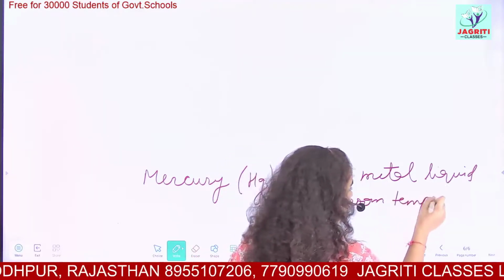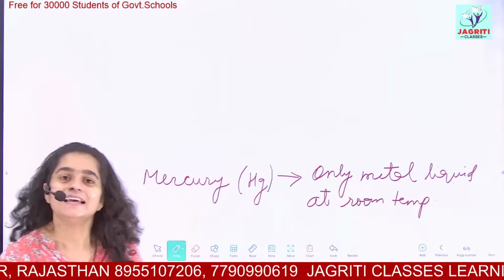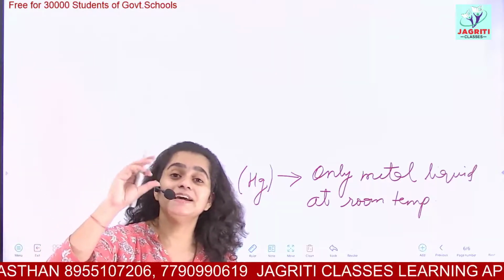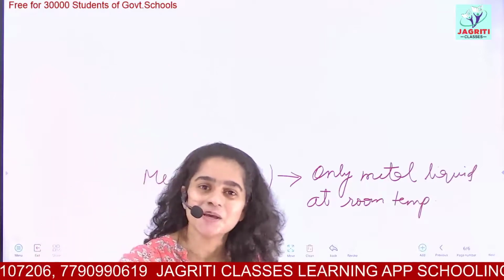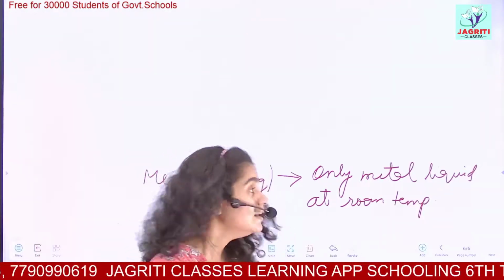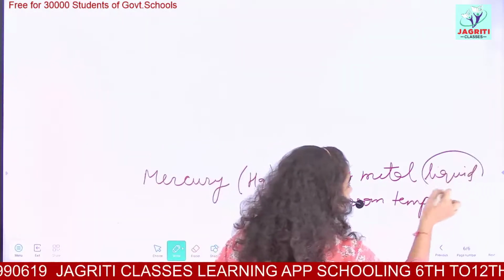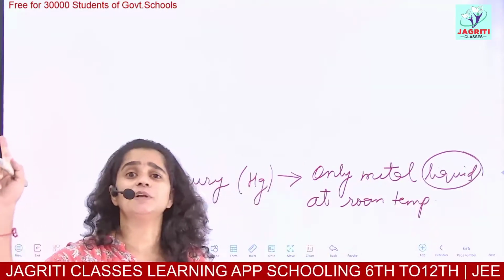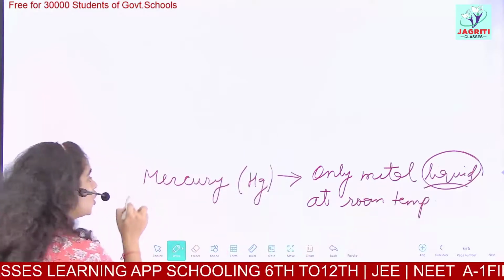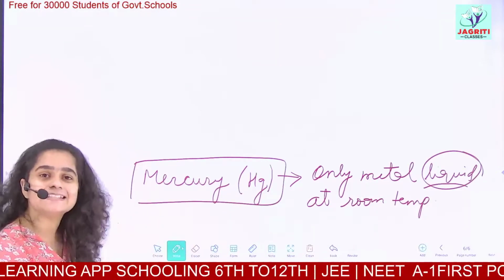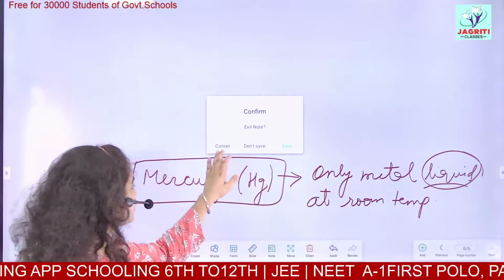Have you observed mercury anywhere? Yes, correct. In the thermometers, mercury is filled. You see the mercury level rises and drops down when you check your body temperatures. So metals are generally solid at room temperature, but the only metal which exists in liquid state is your mercury. Okay, this question can be asked sometimes.